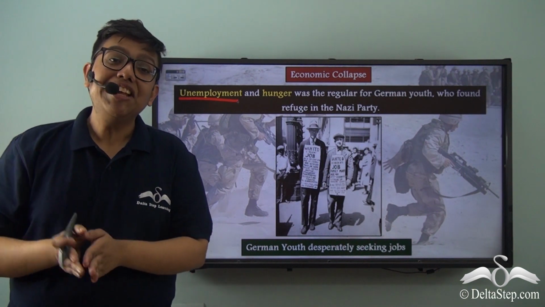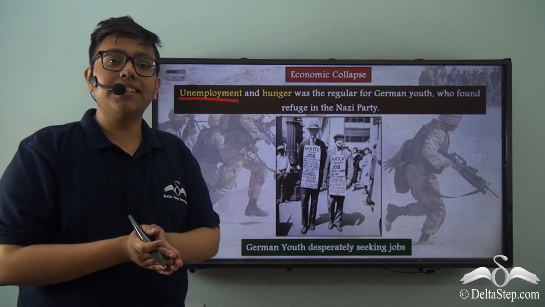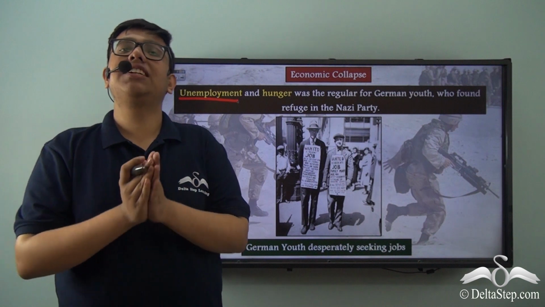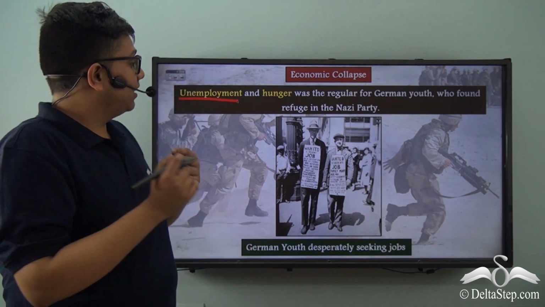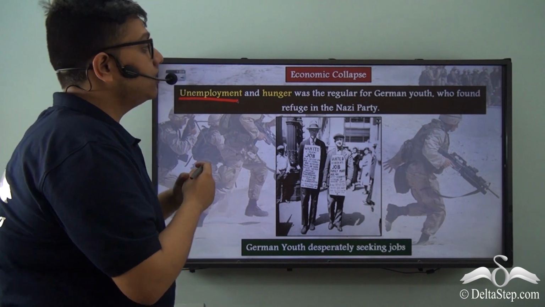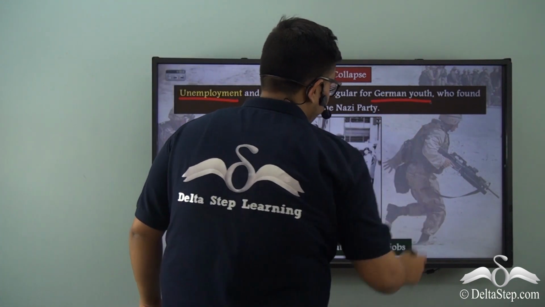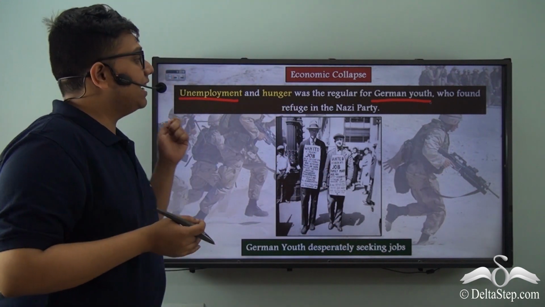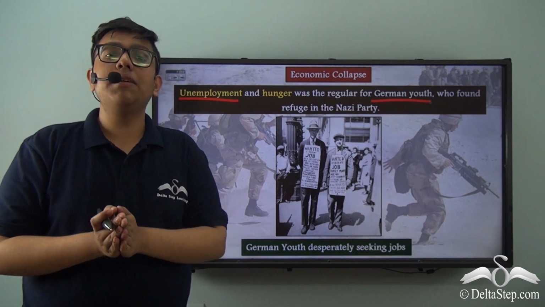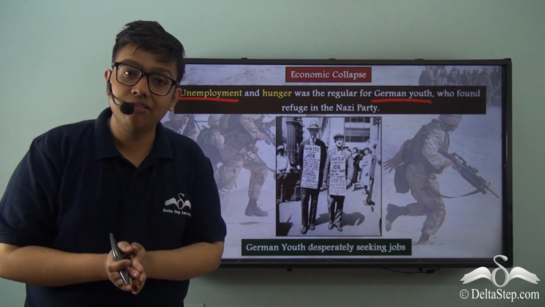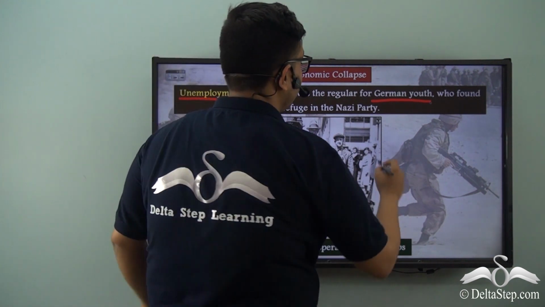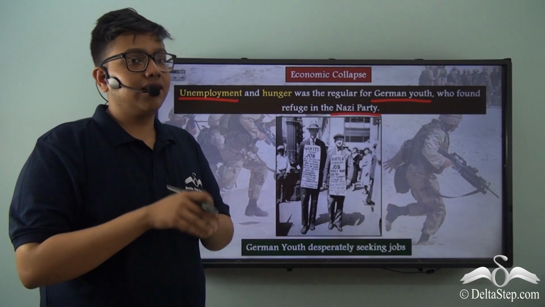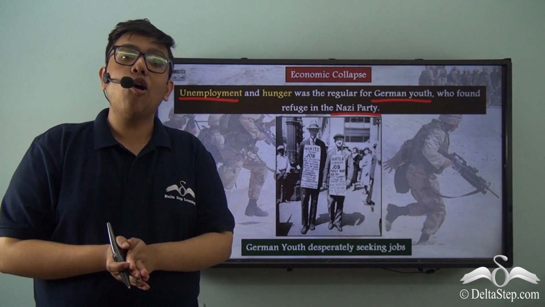The youth of the country went to the Nazi Party. The Nazi Party offered them fair and minimum wage and also a uniform and a purpose to fight for the country, which they took immense pride in. And therefore, unemployment and hunger were the norm for the German youth. In this picture, you can see that people during this condition are begging for jobs. So in this condition, the only employment avenue which the youth found was the Nazi Party. Therefore, they took refuge in the Nazi Party, which added to its numbers. The Nazi Party, since its inception, was primarily composed of young people.